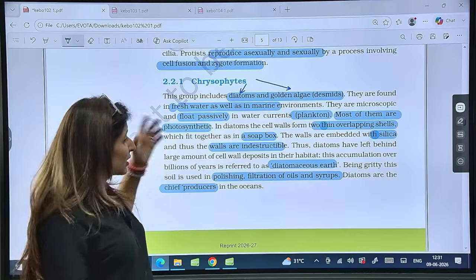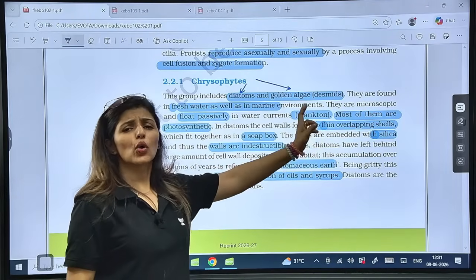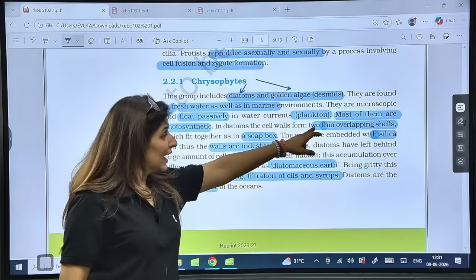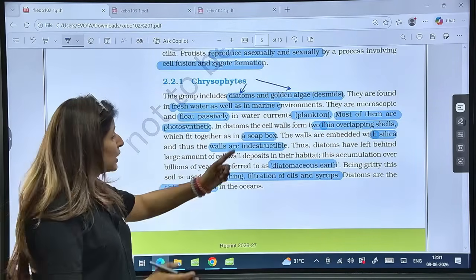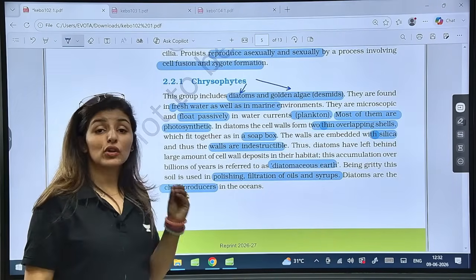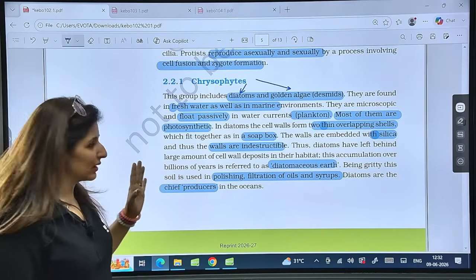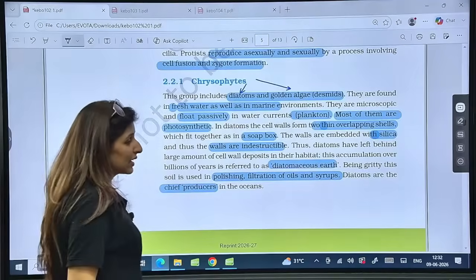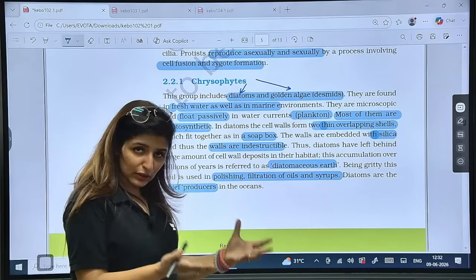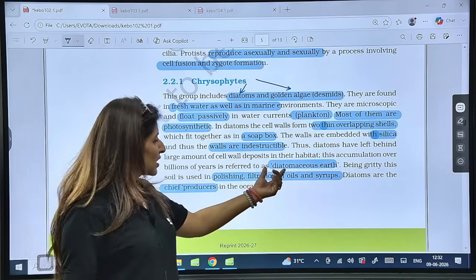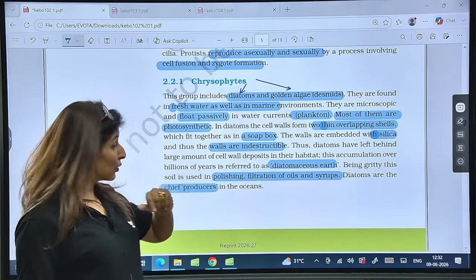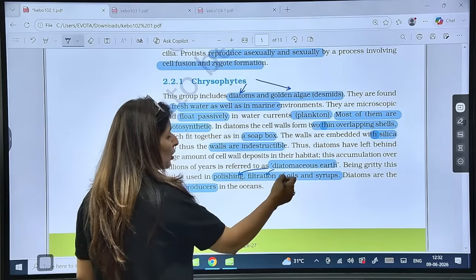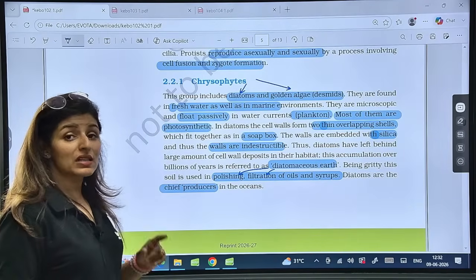Most of them are photosynthetic, and they are very important. They have two thin overlapping shells, and the shells contain silica. These two overlapping shells fit like a soap box. Very important term. You will not hear about a soap box anywhere else in the whole of biology. The walls are indestructible because of silica. That is why the earth which contains remnants of diatoms is known as diatomaceous earth or kieselguhr. What are the functions of diatomaceous earth? It is used for polishing, for filtration of oils and syrups, and also for making soundproof elements.